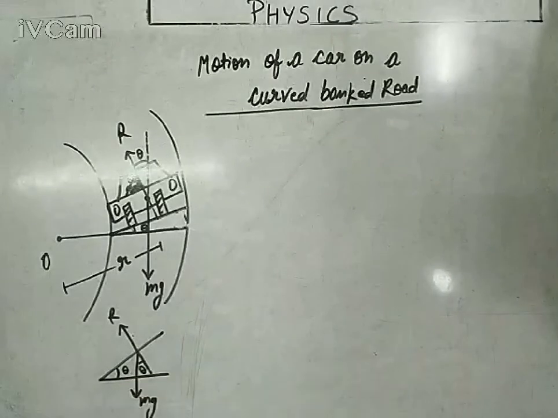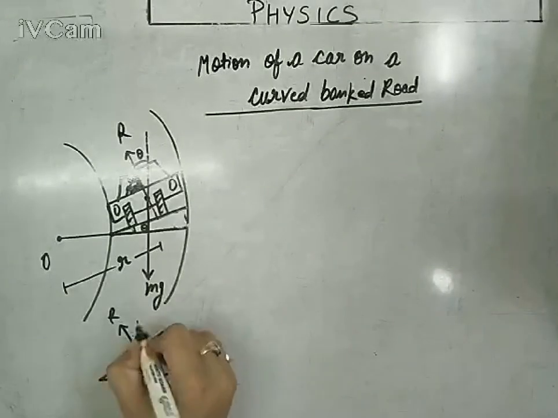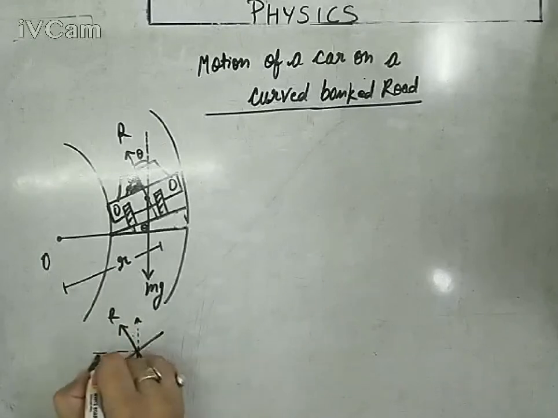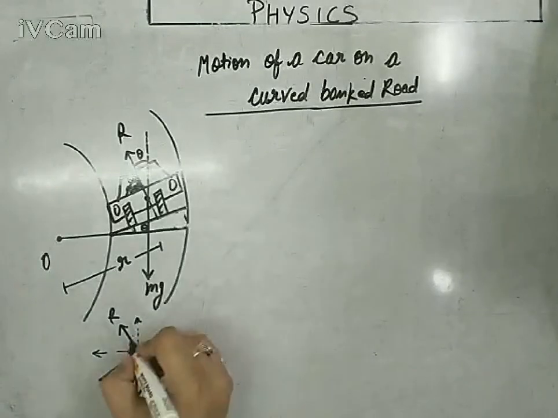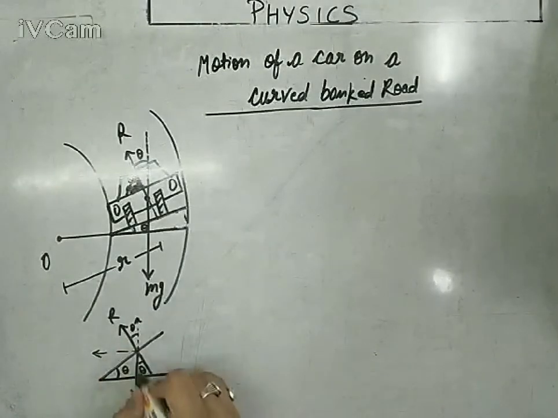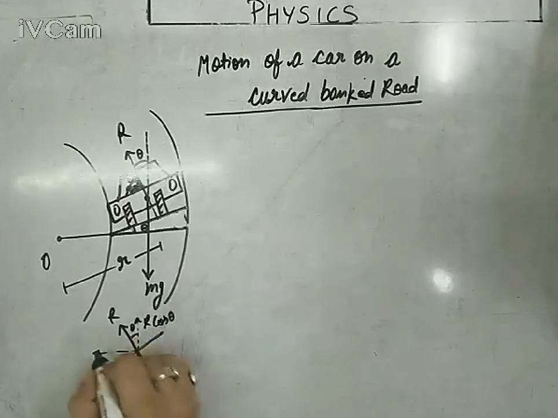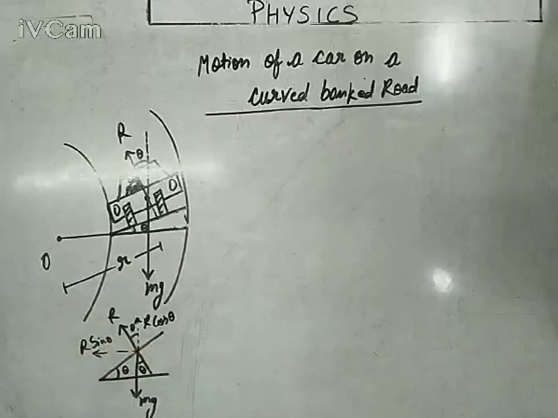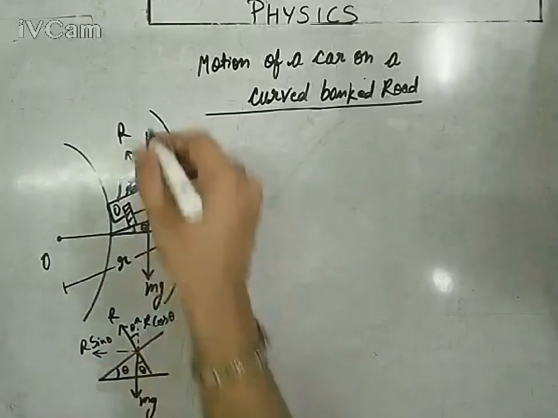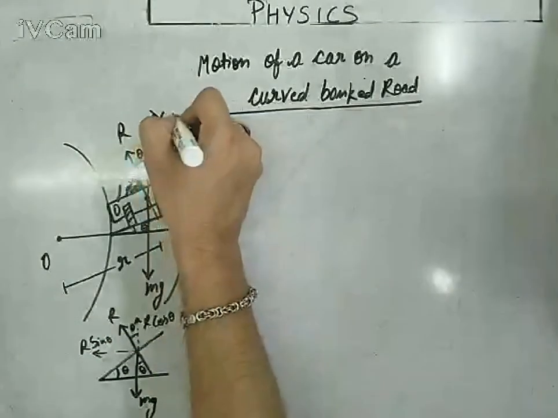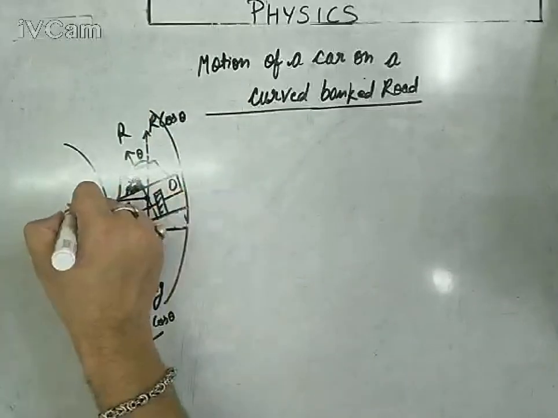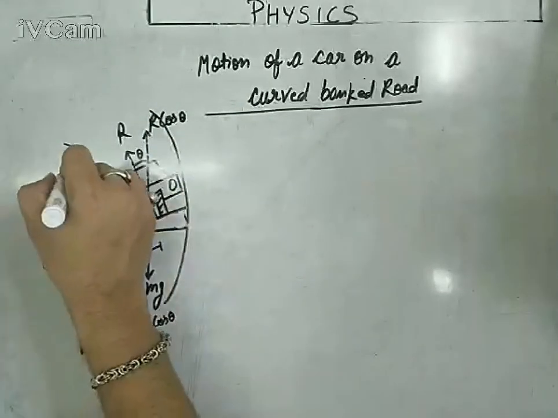We have proved it already. And if we try to break the component of R, there will be two components of R, and this angle is also theta. You know why this angle is also theta. So this one is R cos theta, and this one is R sin theta.